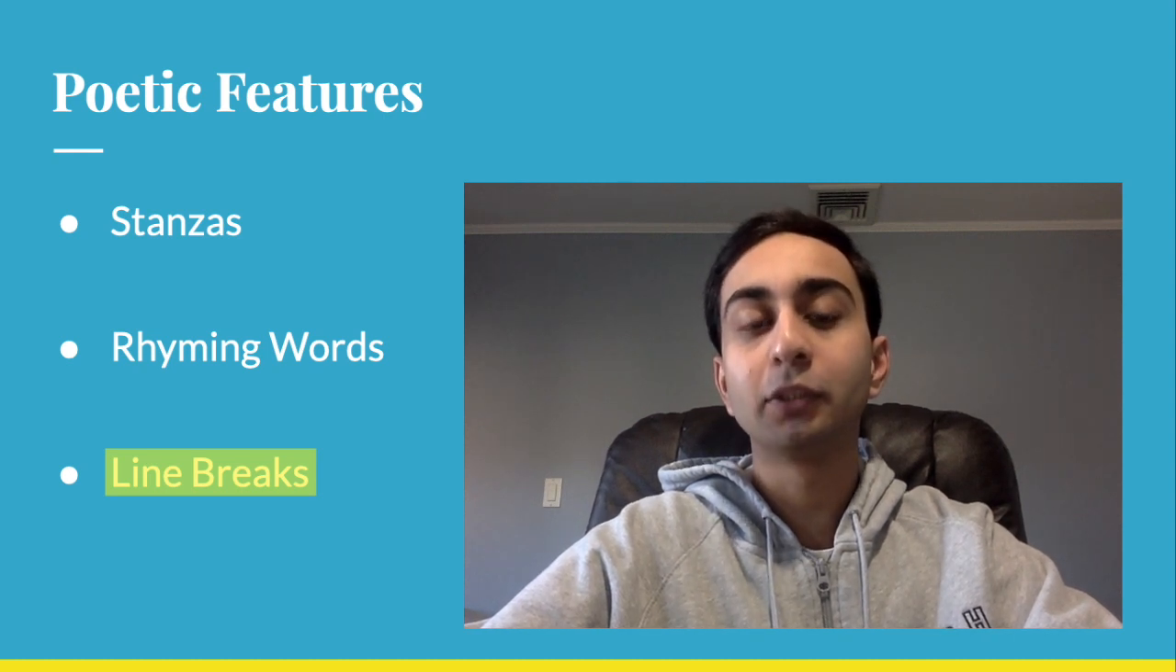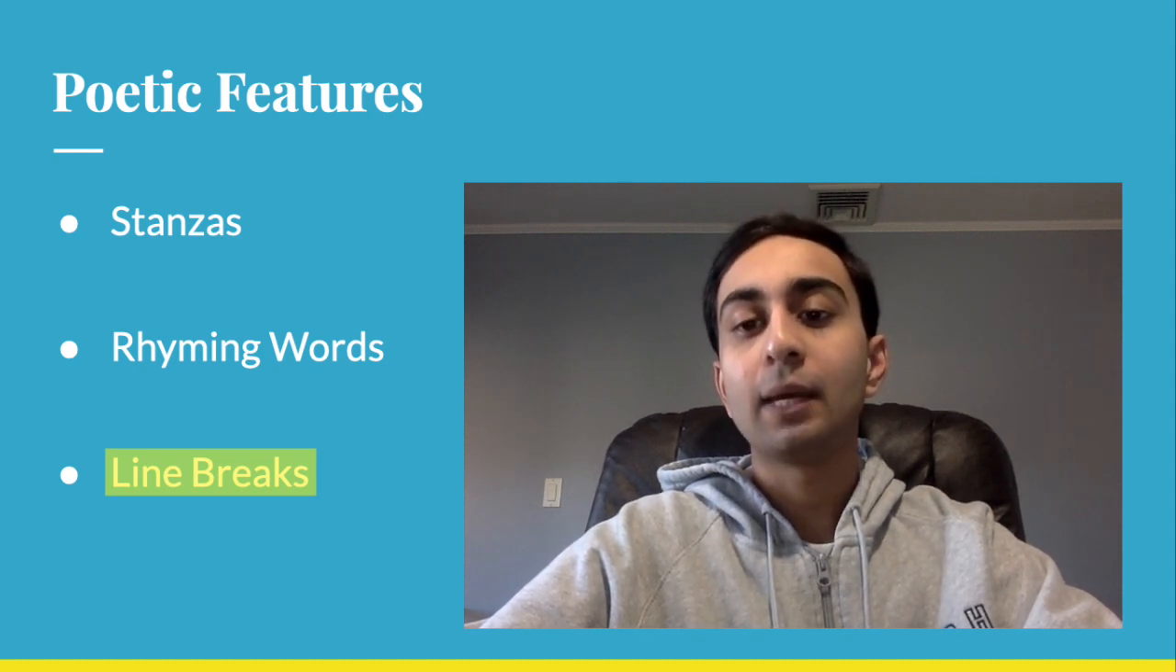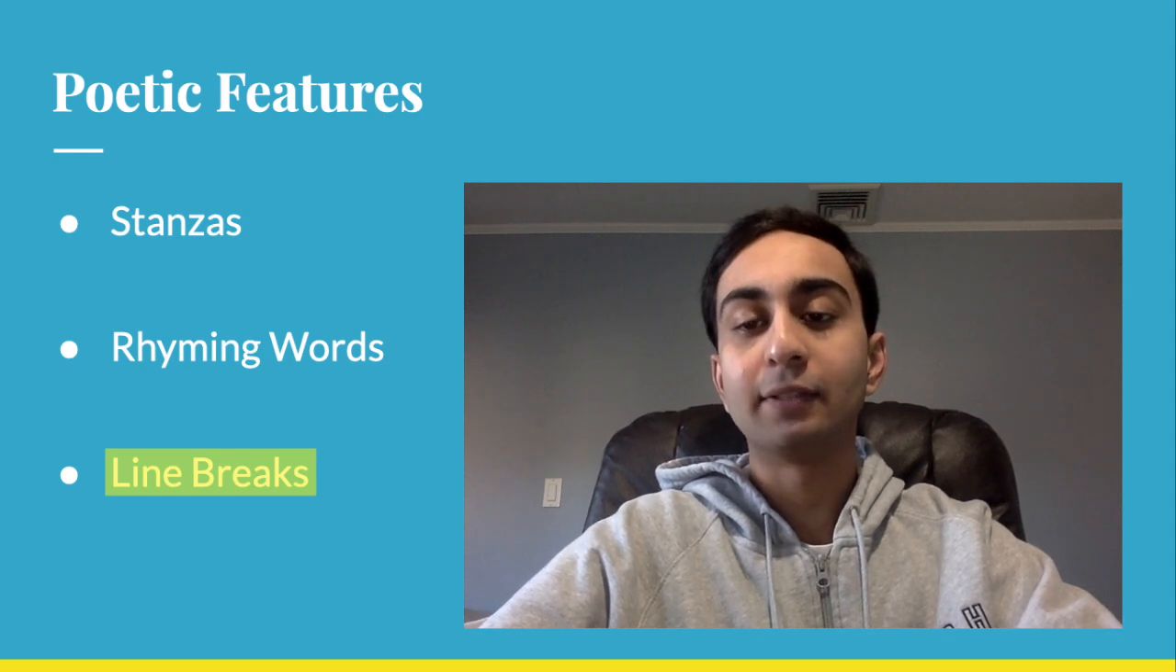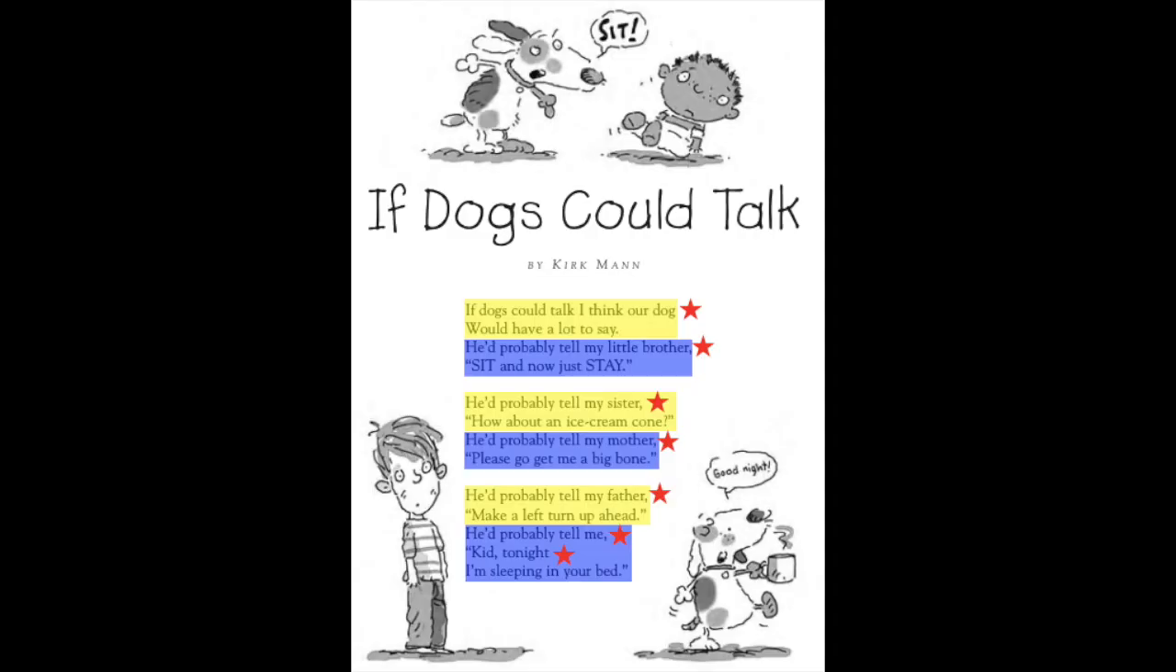Then the third poetic feature, line breaks, which is where poets choose to end a line, are also in the text If Dogs Could Talk. So what I have highlighted in yellow is one area where the poet decides to break the line. So remember, if dogs could talk, I think our dog would have a lot to say. The first part highlighted in yellow, that's one sentence.